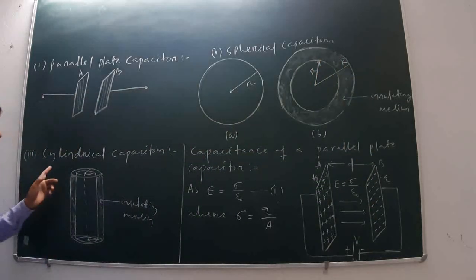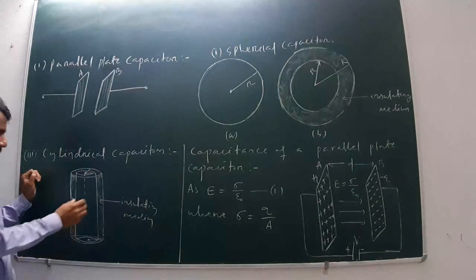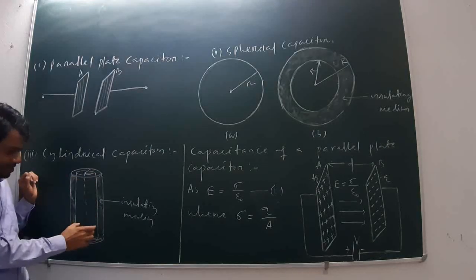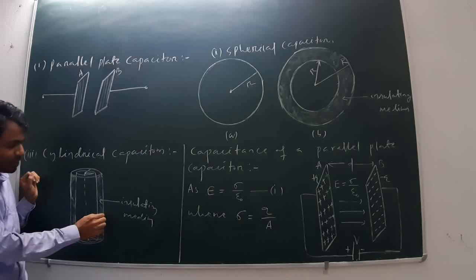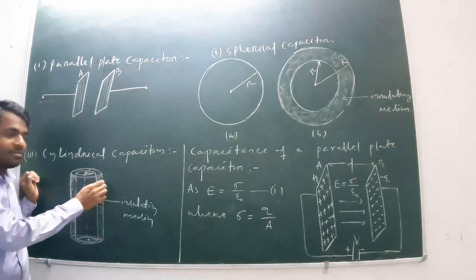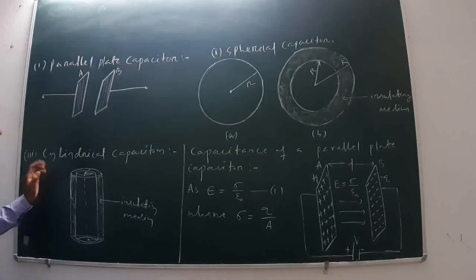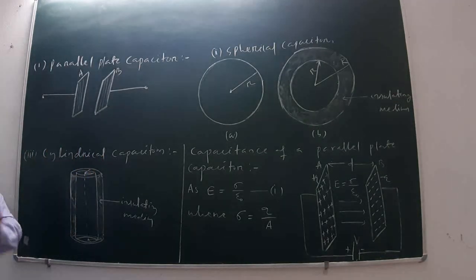The third type is the cylindrical capacitor. In cylindrical capacitors, the shape is cylindrical. This is one cylinder, and there is another cylinder, and between the gap of the two cylinders there is an insulating medium. This is known as the cylindrical capacitor. Just like this, it has two radii also.